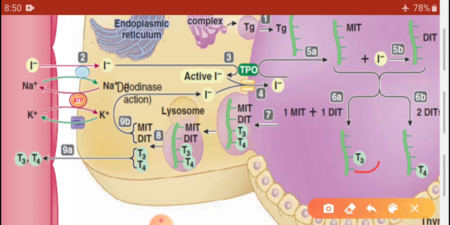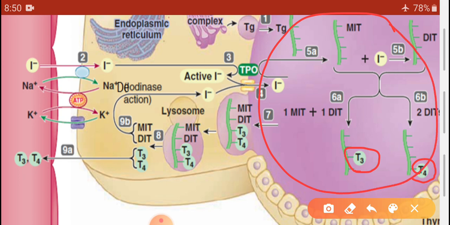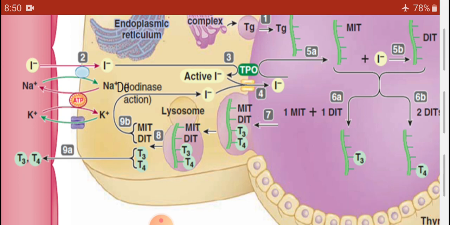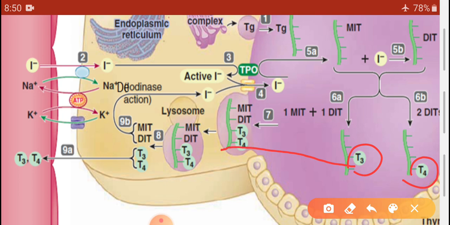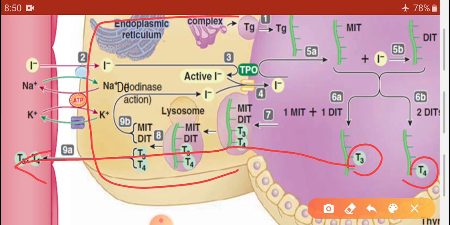T3 and T4 are stored in the follicular cavity for about 4 months. But when there is a need for T3 and T4, they are transported through the follicular cells towards the blood.